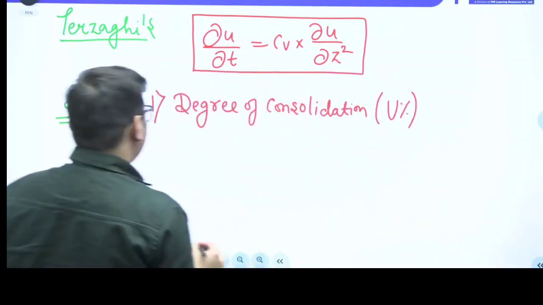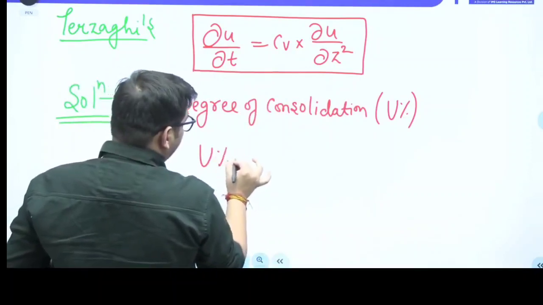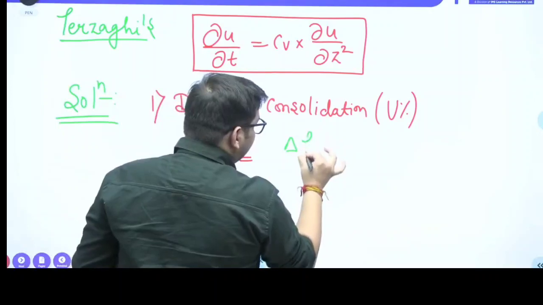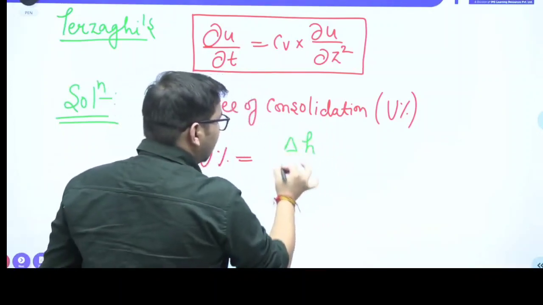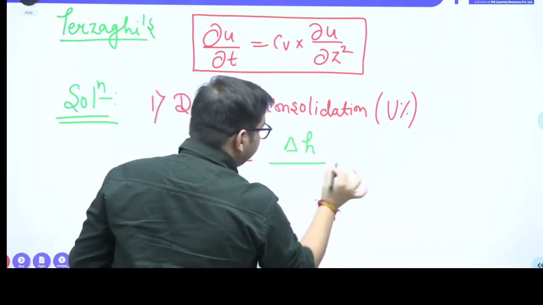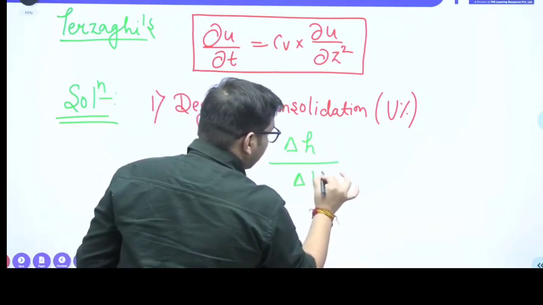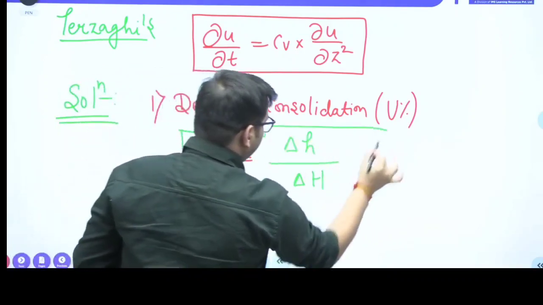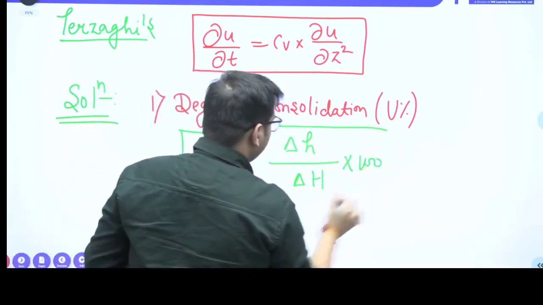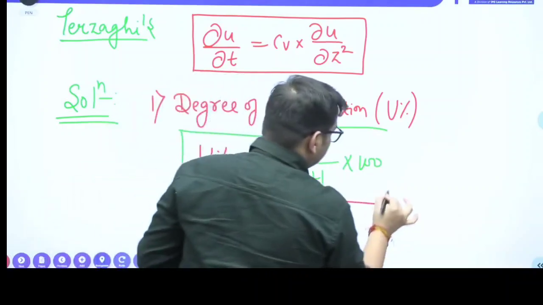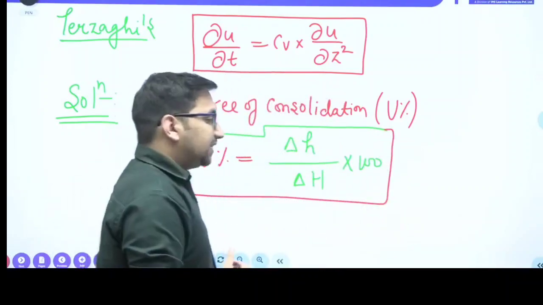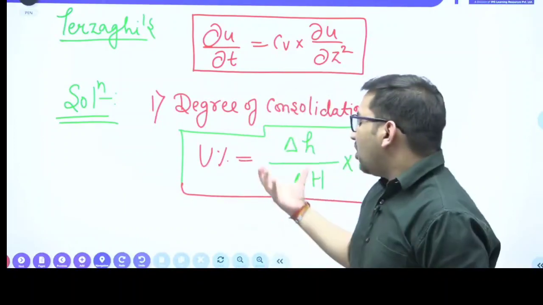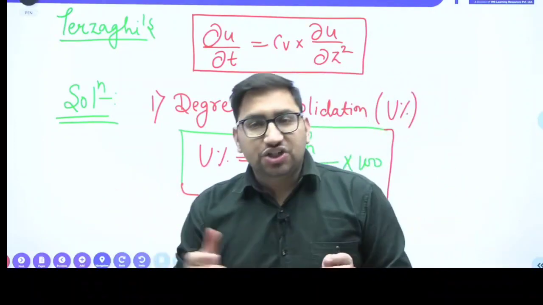So degree of consolidation, we can say, is whatever the consolidation is at any particular time t, divided by the total consolidation, or sometimes you call it the total settlement. Clear? If I represent it in percentage, you can multiply it with 100. In terms of void ratio also we can explain this, as there will be a reduction in the void ratio. Or you can also explain it with the reduction in the pore water pressure.